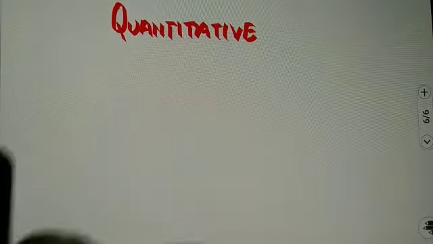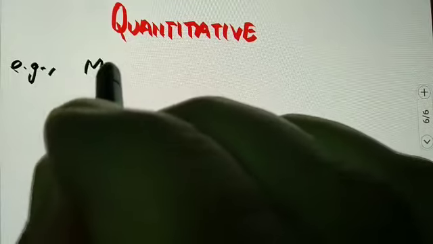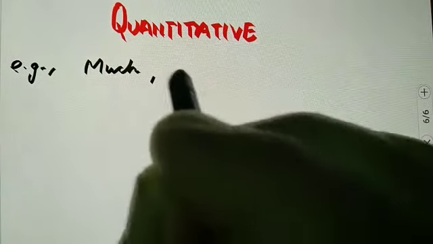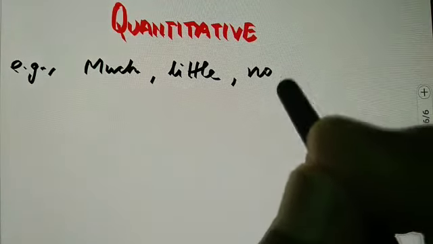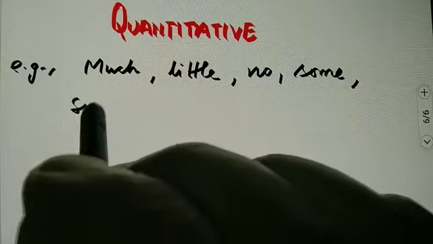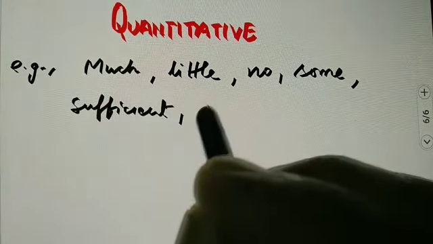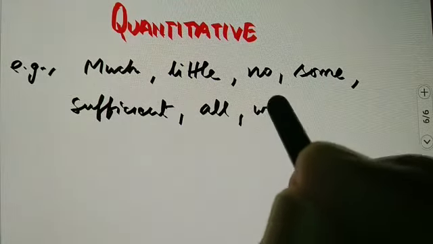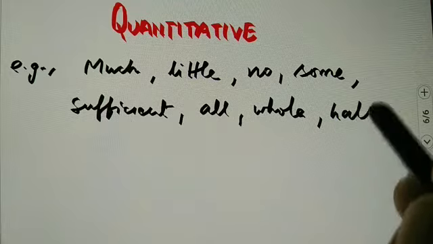For example, much, little, no, some, sufficient, all, whole, half, etc.